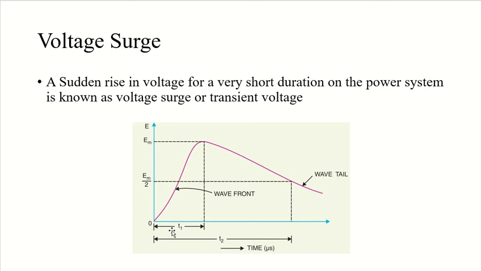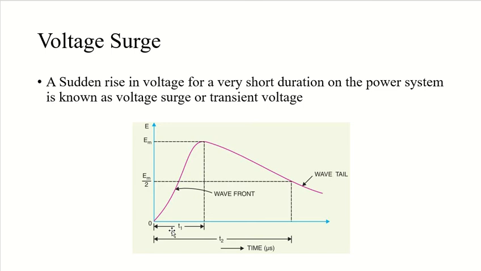So let's say if I'm having a signal, or if I'm having a lightning surge, and a 1 by 50 microsecond surge is one which is reaching the maximum value in 1 microsecond, and it is decaying to half of its peak in 50 microseconds. So what will be my rise time? It will be till the instance it is reaching the top value. And what will be my decay time? 50 microseconds, right? So that is the voltage surge.